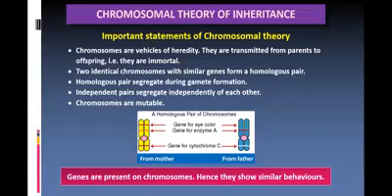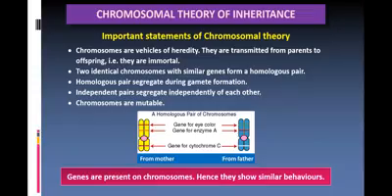Next, homologous pairs segregate during gamete formation. During the formation of the gametes, these homologous pairs get segregated and they will be carrying the characters. That is another statement made by them.